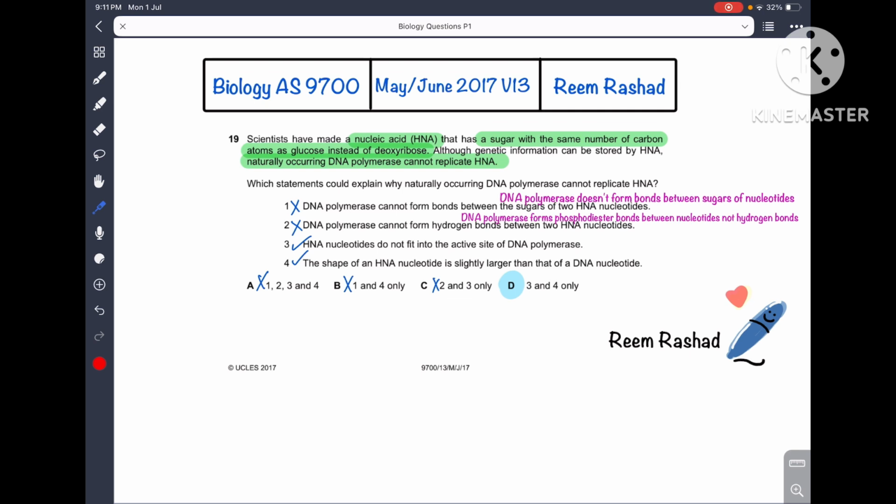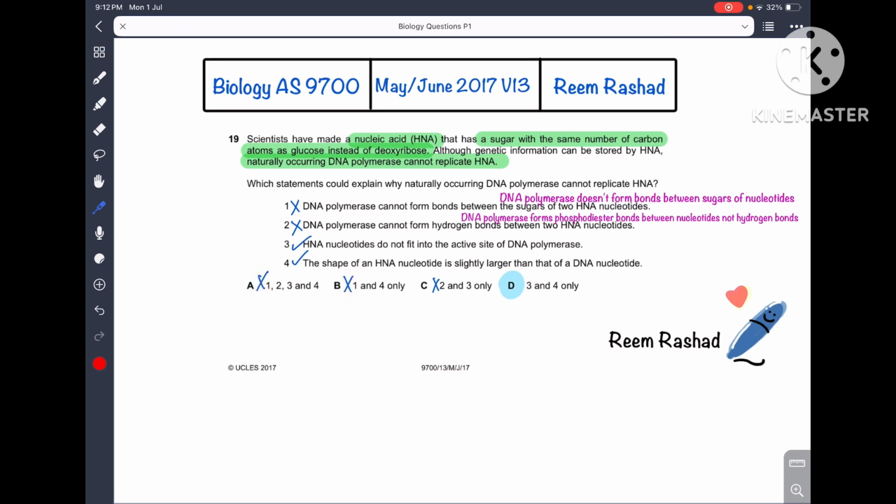Which statements could explain why naturally occurring DNA polymerase cannot replicate HNA? Statement 1. DNA polymerase cannot form bonds between the sugars of two HNA nucleotides. Statement 1 is wrong because DNA polymerase doesn't form bonds between the sugars of nucleotides. It forms phosphodiester bonds between adjacent nucleotides. So statement 1 is wrong. So option A and option B will be excluded from our answer.